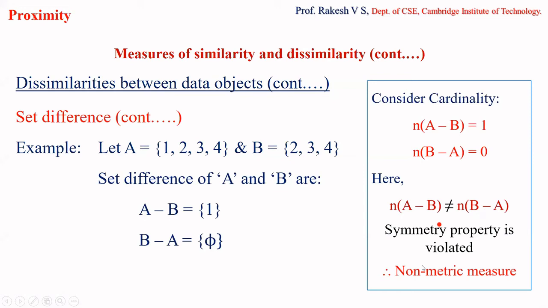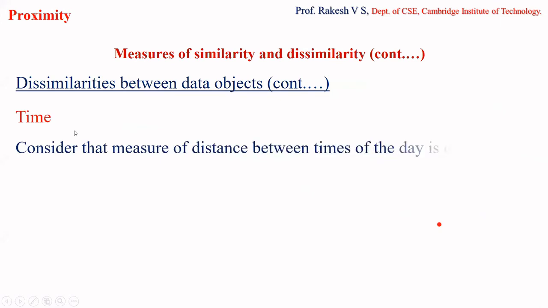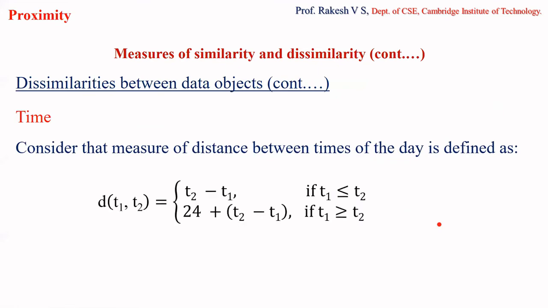As I told earlier, what is a non-metric measure? Those measures in which at least one of the properties is not satisfied. Here, the property of symmetry is not satisfied. Hence, I'm going to consider set difference as a non-metric measure. Clear? So now we'll consider time. So what is this time? Here in case of time, consider that the measure of distance between the times of the day is defined as, say, this definition we are having.